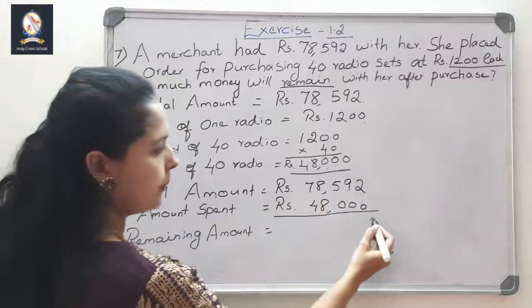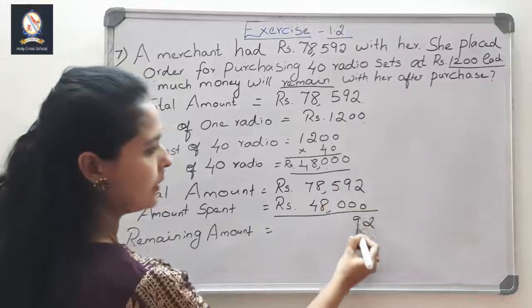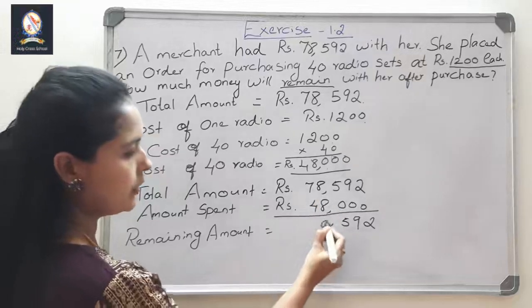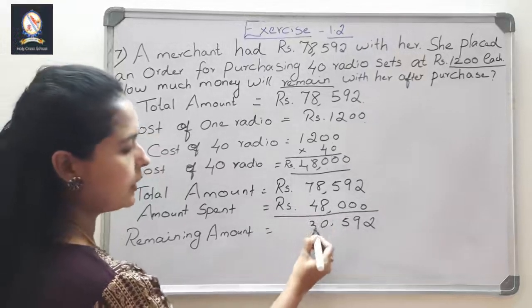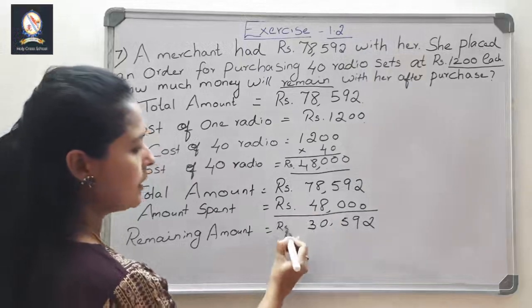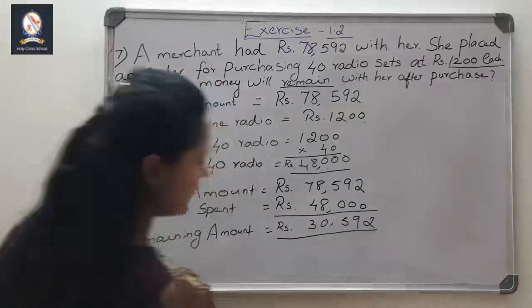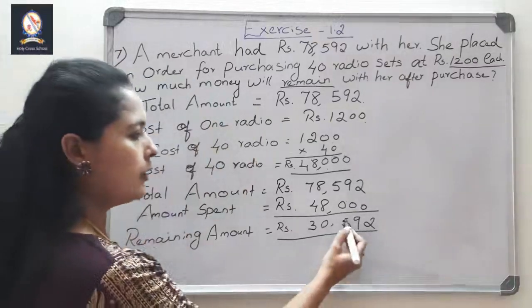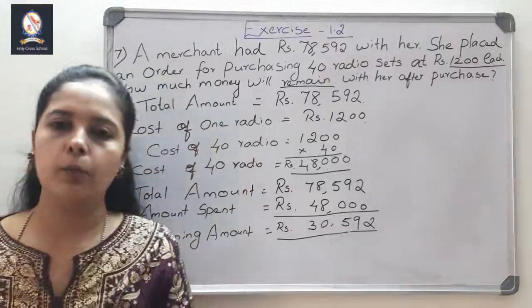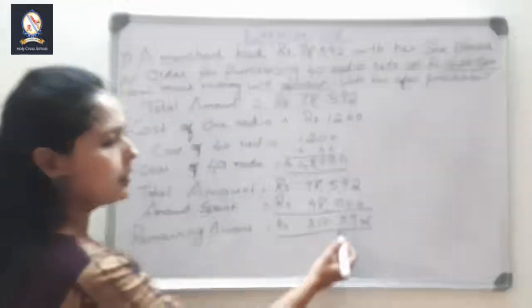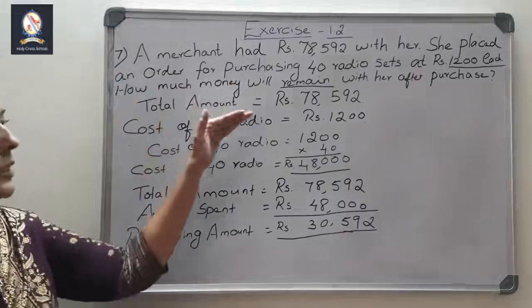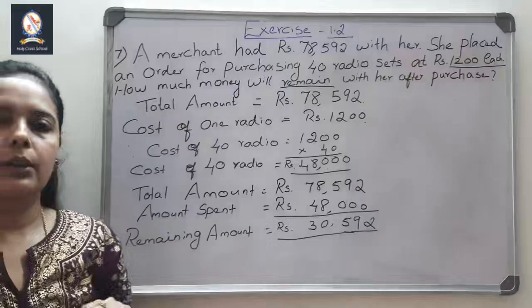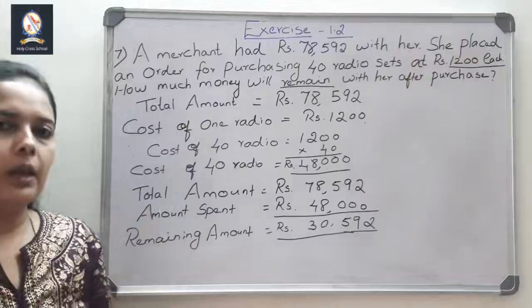2 minus 0, 2, 9 minus 0, 9, 5 minus 0, 5 only, 8 minus 8, 0, 7 minus 4, 3. So how much money she is having after purchase? Remaining amount is 30,598 rupees. So in word problems, what you should do? You should first write what are all the things they have given. First write that. Then go for the question. Then you will easily get this answer. Okay.